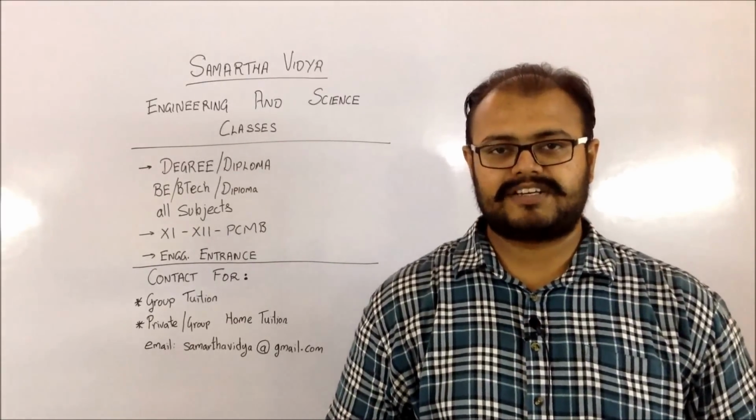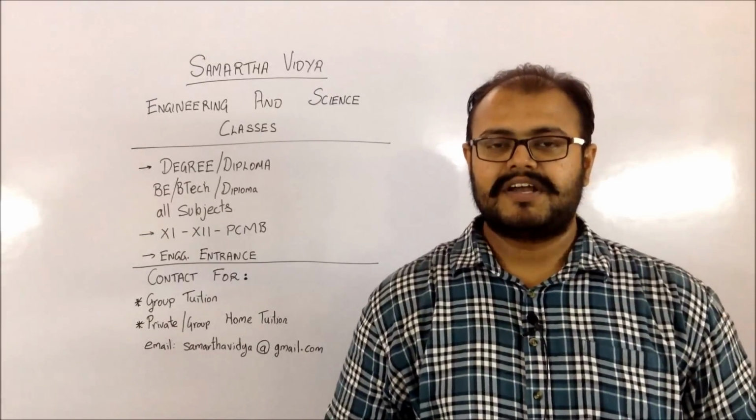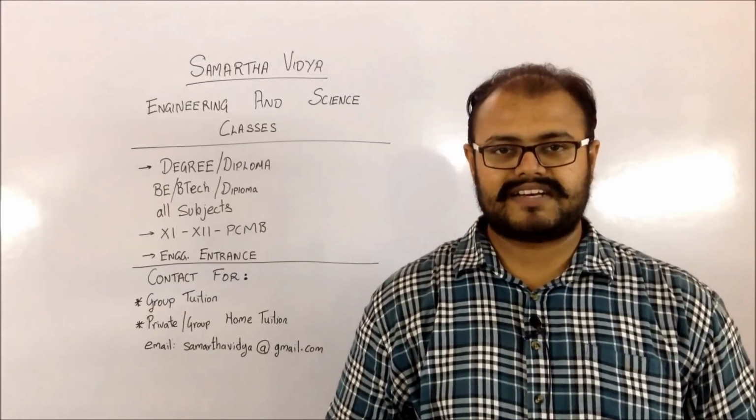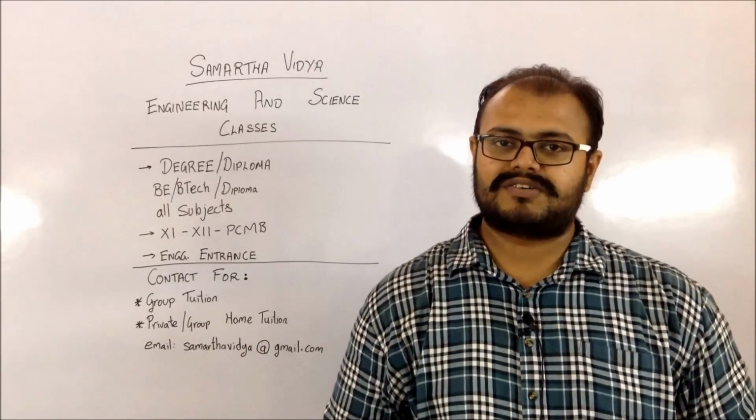After this date, on the 28th of June, for the CAP round 1, there will be a seat allotment given. So on this particular date, you will be getting to know which institute you would be getting. If you are not getting any institute, please do not worry. There are other rounds which are going to follow after this.